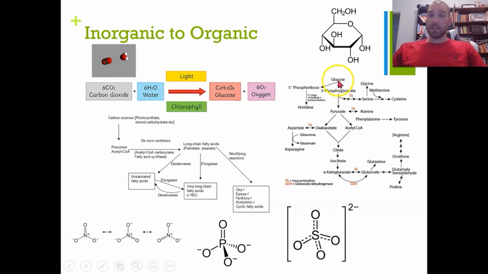In this pathway we can see how we can take glucose and turn it into amino acids. So here we have proline, here we have arginine, here we have tyrosine, here's cysteine. So we can make amino acids from our glucose with some other compounds as well involved. Here's our nitrates down here, here's our phosphate, and here's our sulfates.